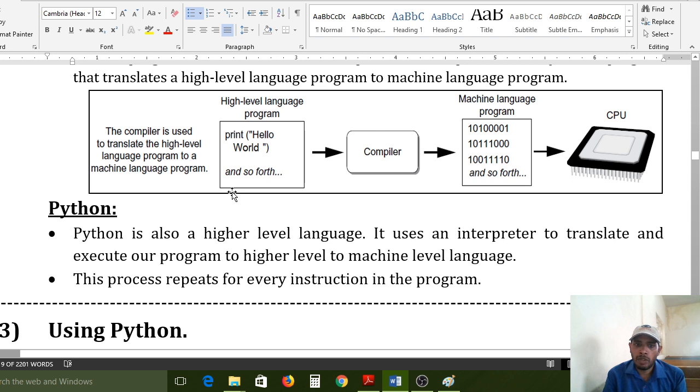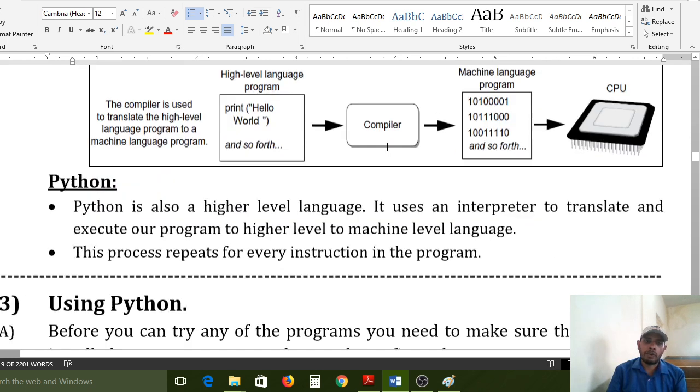For our easy understanding, programmers use higher level languages. But for the computer, machine level language must be used. So higher level languages are for our understanding, and machine level languages are for the system's understanding. In between, the compiler is the mediator that converts our language to machine level language. That is the functionality of compilers and interpreters.